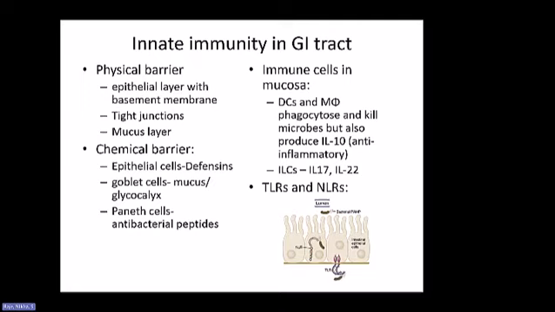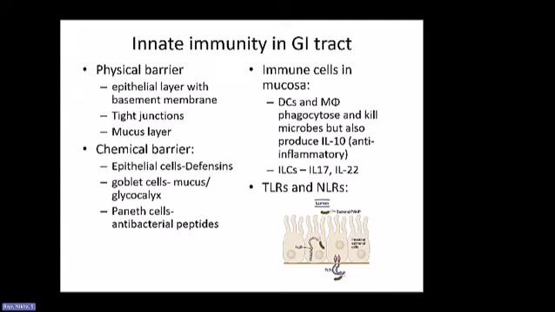But besides that epithelial layer, there is another additional physical barrier in the GI tract, which is provided by the mucus layer. And what is the mucus layer made of? The mucus layer is made up of mucins that are secreted by goblet cells. There are different types of mucins, and an important one that we know of includes MUC2. So there are MUC2 and MUC1 kinds of mucins that are secreted by goblet cells.